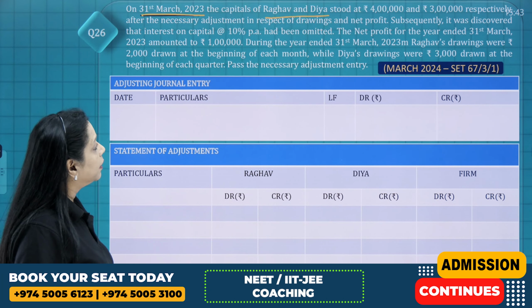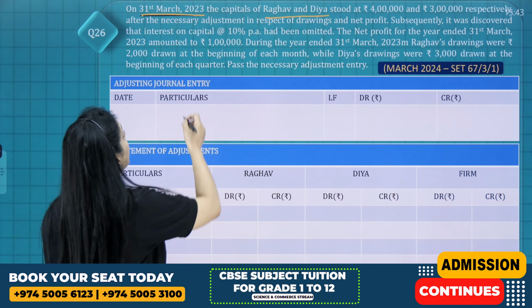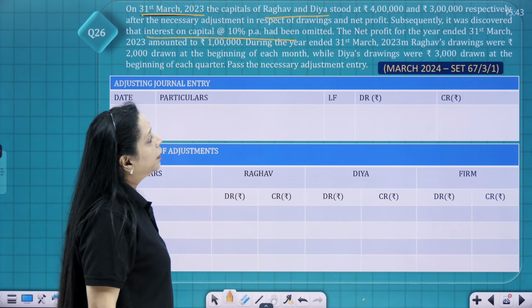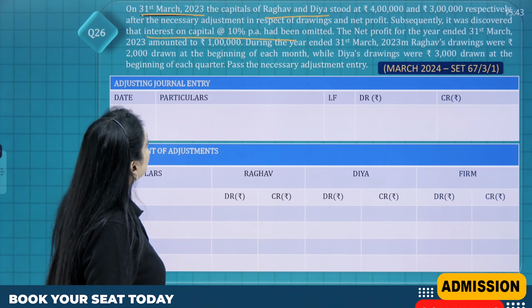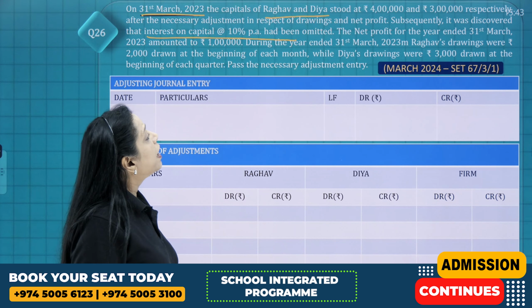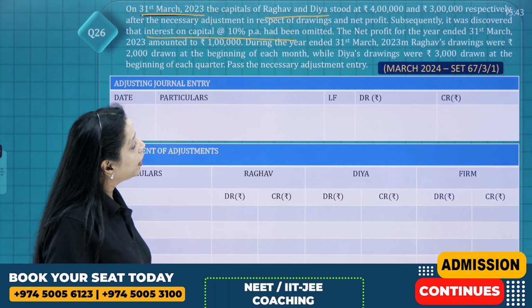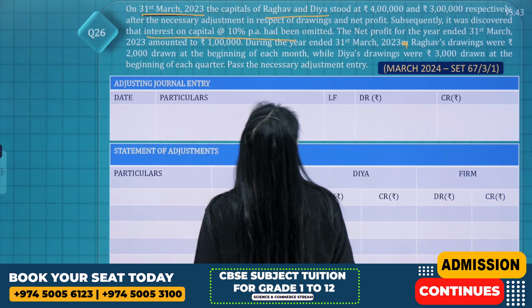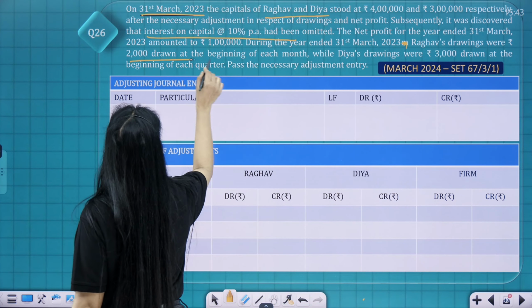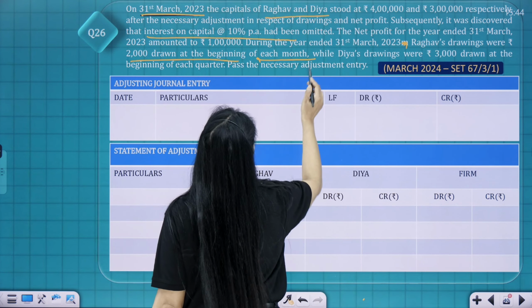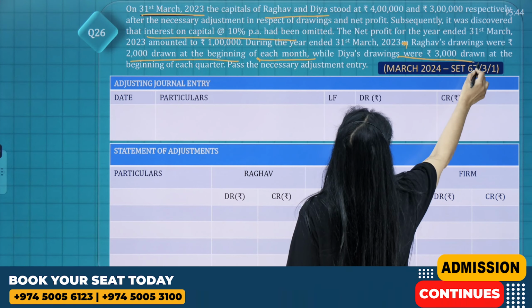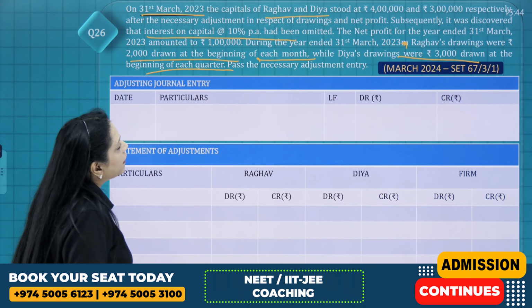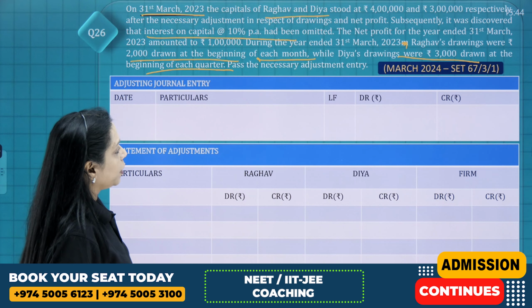That means that's their closing capital. Subsequently, it was discovered that interest on capital at 10% had been omitted. Net profit for the year ended amounted to rupees 1 lakh. During the year ended 31st March 2023, Raghav's drawings were rupees 2,000 drawn at the beginning of each month, while Diya's drawings were 3,000 drawn at the beginning of each quarter. Pass the necessary adjustment entry.